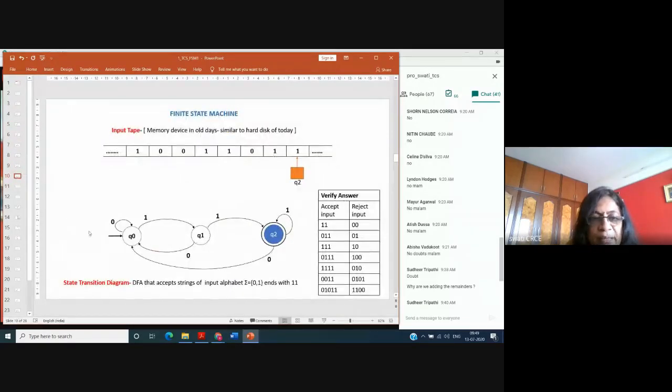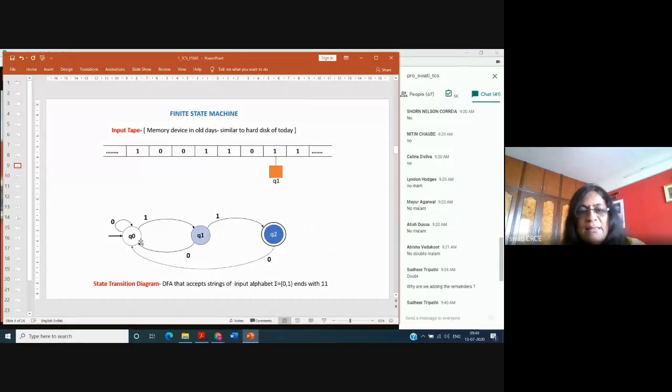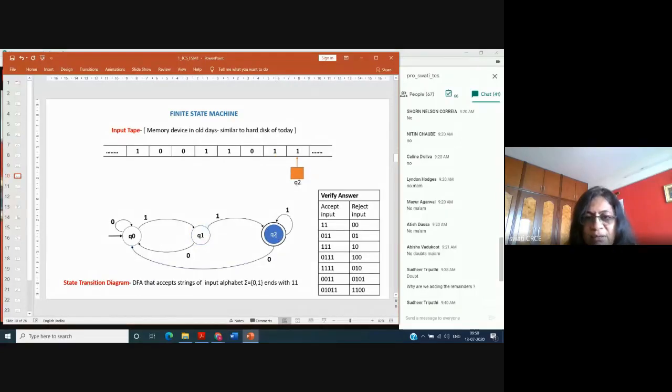This is the active state, shown in this particular color. Currently the machine is in the Q1 state and is ready to read the symbol 1, but as per the diagram, after reading 1 it will go to the state Q2. So with 1 it will go to Q2, and this is the active state.